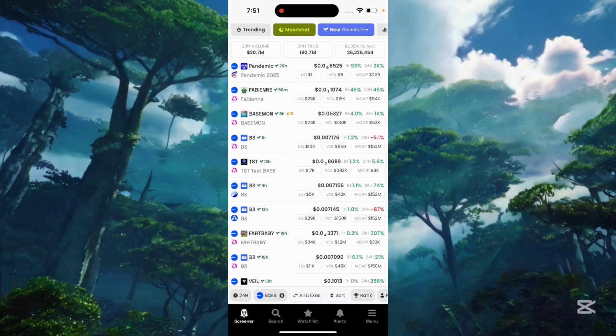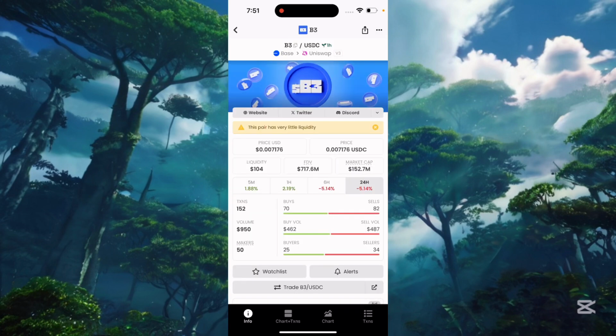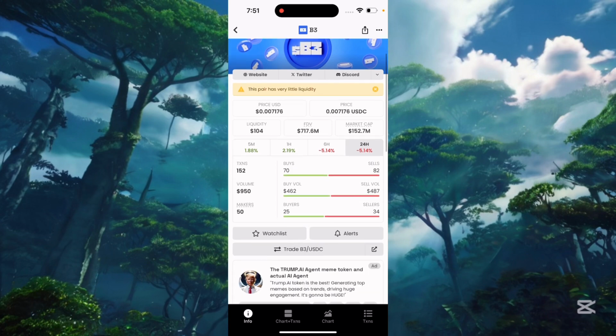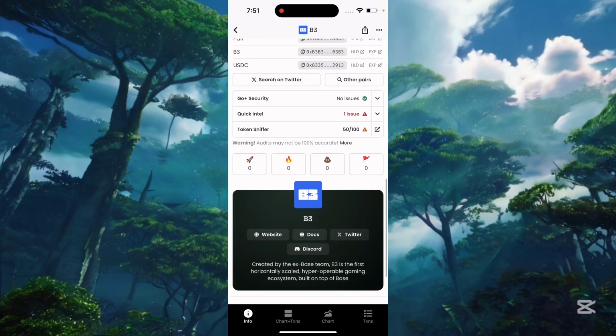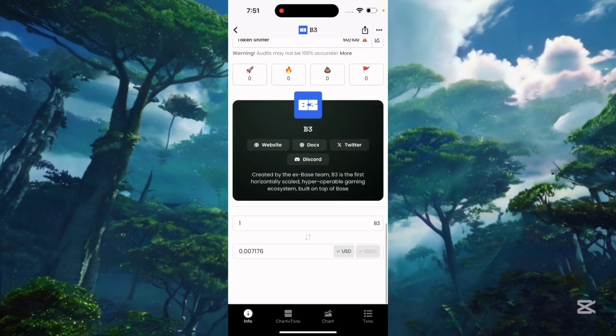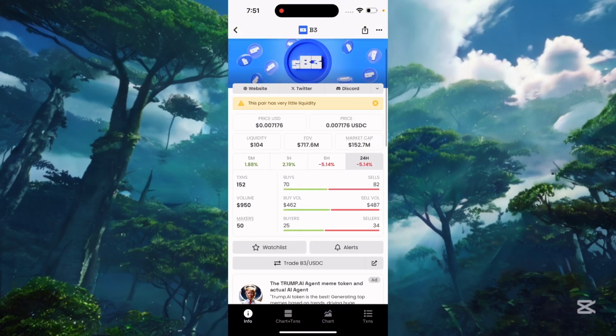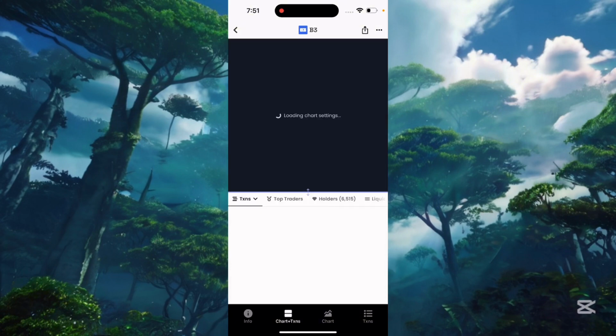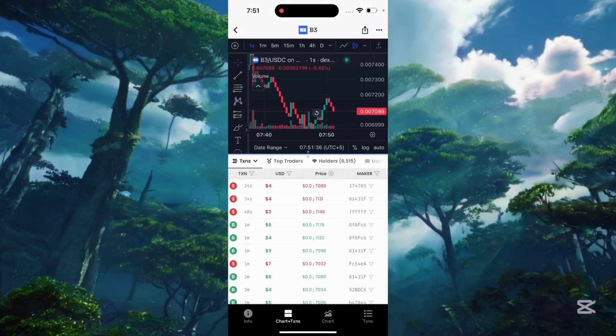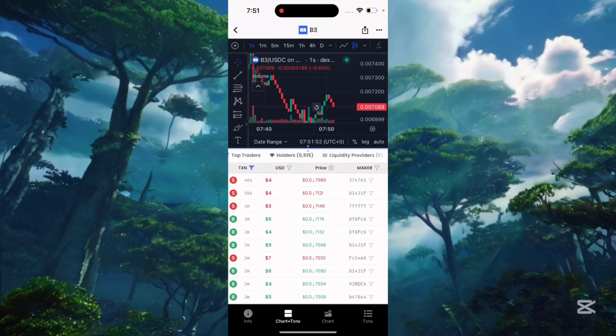For example, if I open B3 here, this coin was created 1 hour ago, but it has a 152.7 million market cap. And here you can see all about this coin. If you see this coin's graph, you can see a lot about it, and you can also filter by buying and selling graphs and the price.